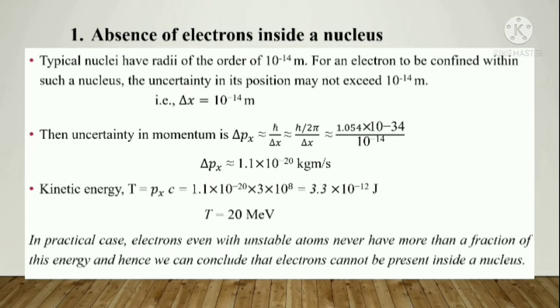In the practical case, electrons even in unstable atoms never have more than a fraction of this energy. This is the maximum energy that an electron can have, but more than that is not possible even for an unstable atom. Hence, we can conclude that electrons cannot be present inside a nucleus. The energy will not reach a fraction above this. So we can say electrons cannot exist inside the nucleus, and inside the nucleus what all are there? Protons and neutrons, as we have learned, right? So that's why electrons are absent inside a nucleus, because the energy is around 20 million electron volt.